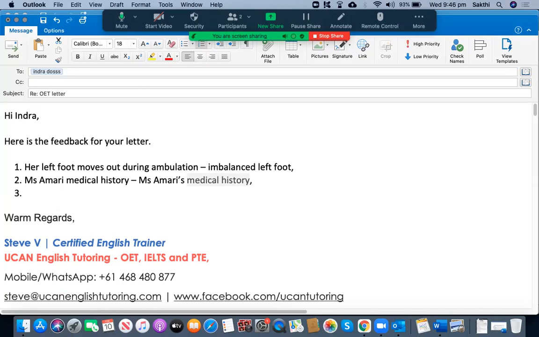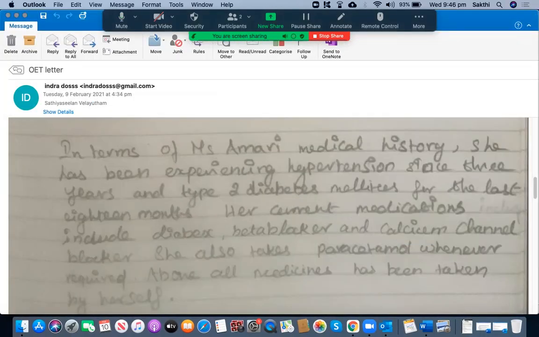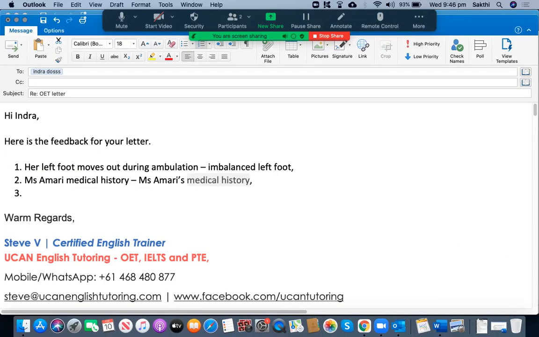This medical history belongs to Amari, and as a result, you have to use Miss Amari's medical history. Okay, sir. She has been experiencing hypertension since 3 years. I think I have given you the same advice not to use "since". Since 3 years is wrong.